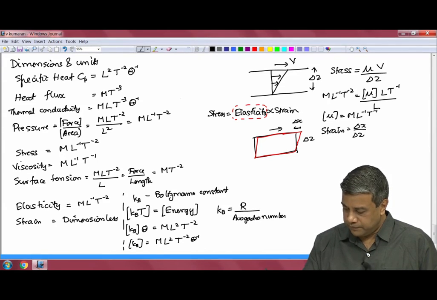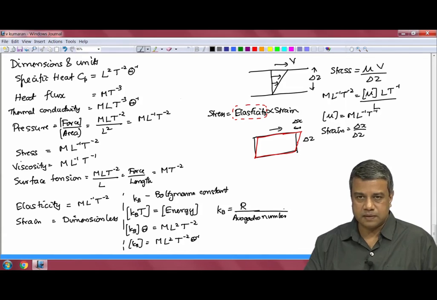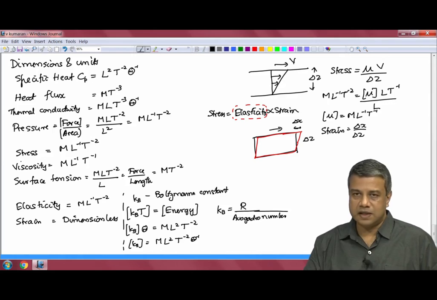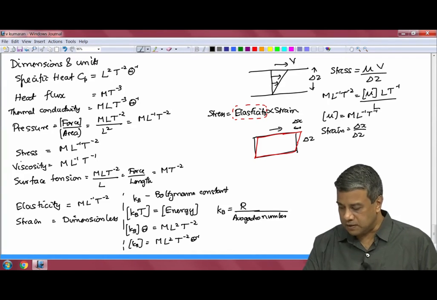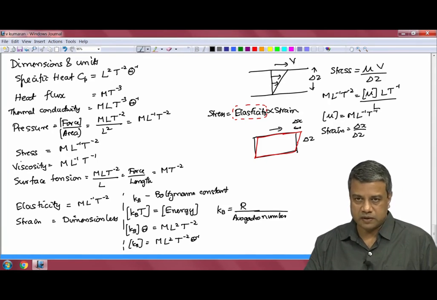So, that is the relationship. Avogadro number for 1 mole is 6.023 into 10 power 23, for 1 kilomole is 6.023 into 10 power 26. When we are dealing with molecular properties, we would prefer to work in terms of the Boltzmann constant rather than the ideal gas constant, because there we know that it is per molecule.